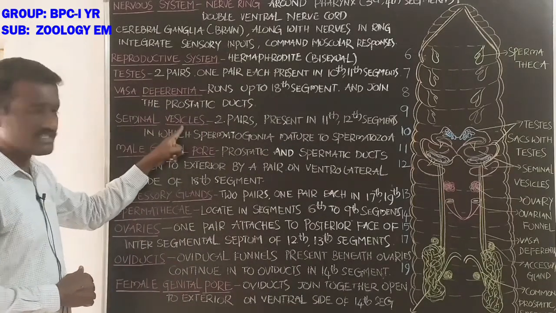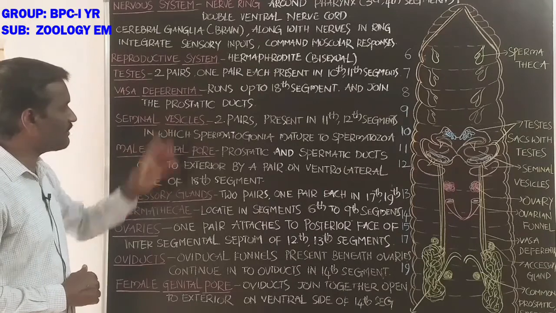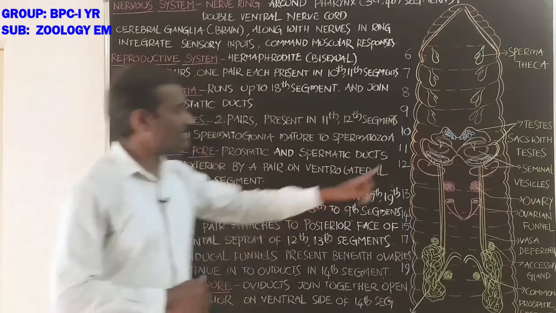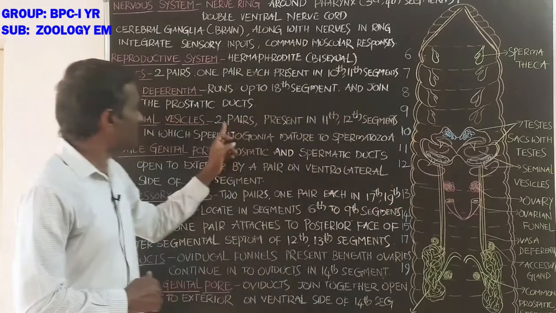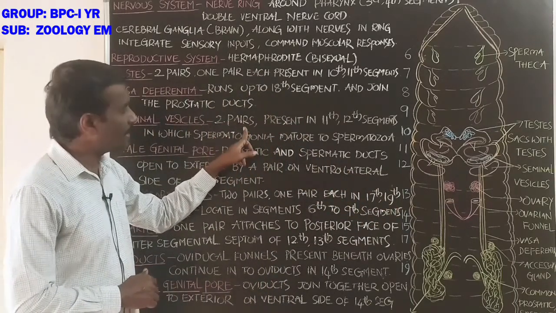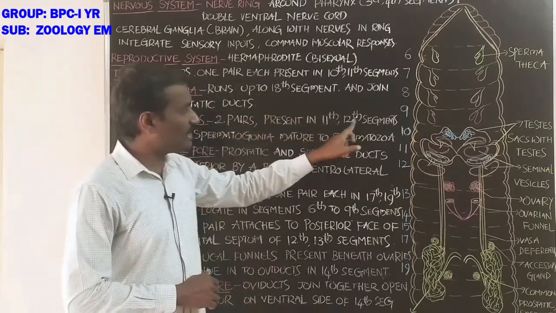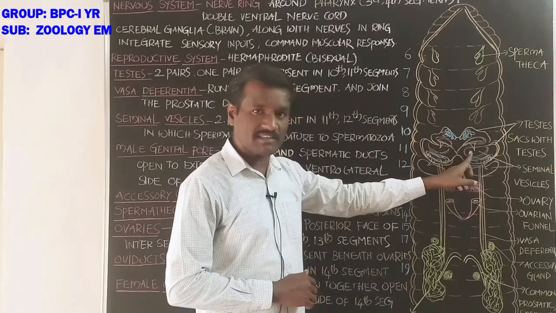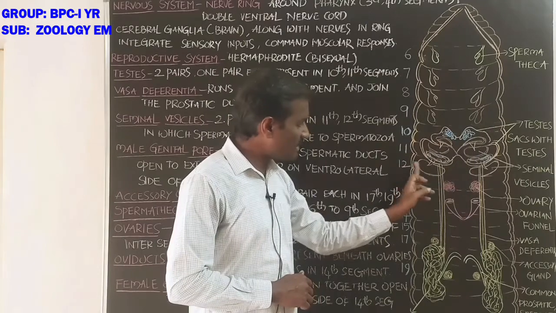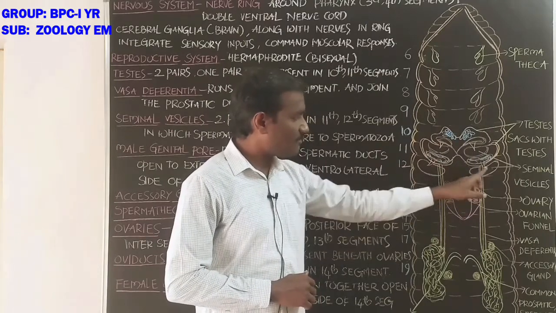Next, seminal vesicles. Seminal vesicles are two pairs in number and present in the 11th and 12th segments. The 11th segment contains one pair of seminal vesicles, and the 12th segment contains one pair.